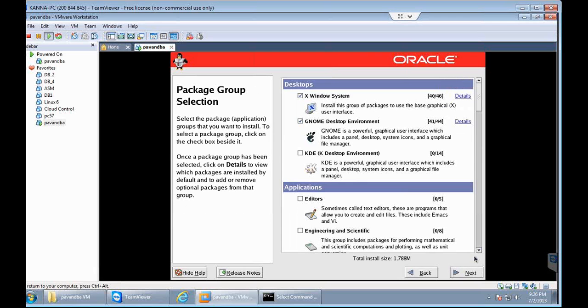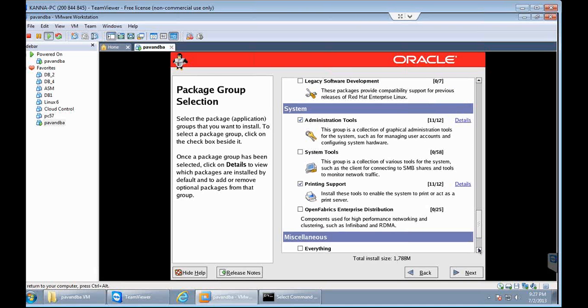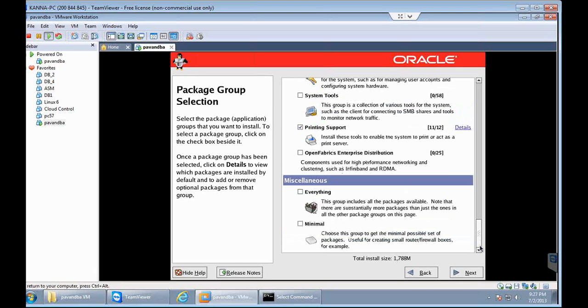And here if you scroll down, on the right hand side you can see a scroll down button. So once you click on that, once you come to the end, you will be seeing something called everything. Under miscellaneous, you have an option called everything. So you need to select this one.